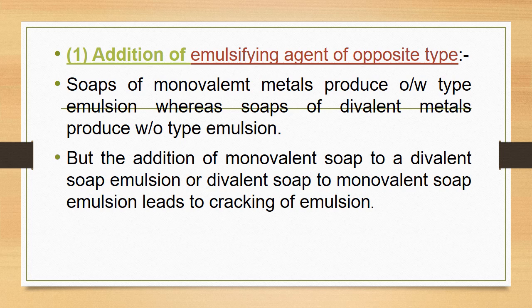We have already seen that certain emulsifying agents promote oil in water type of emulsion and certain emulsifying agents promote water in oil type of emulsion. For example, soaps of monovalent metals produce oil in water type of emulsion, while soaps of divalent metals produce water in oil type of emulsion. But if you add monovalent soap to a divalent soap emulsion or a divalent soap to monovalent soap emulsion, this will lead to cracking of the emulsion.